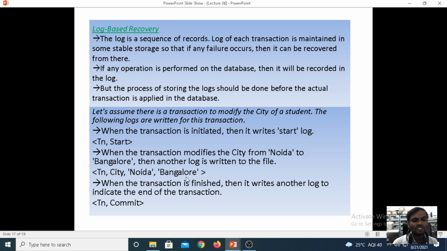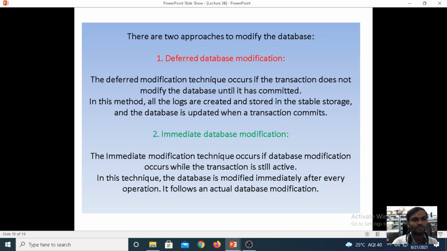When the transaction is finished, it writes another log to indicate the end of the transaction. So there is one log at the initial state, one for modifying, one more at the finishing stage, and finally the commit will be there.